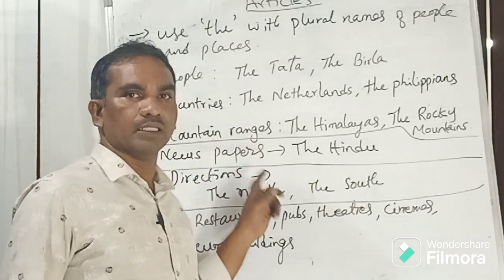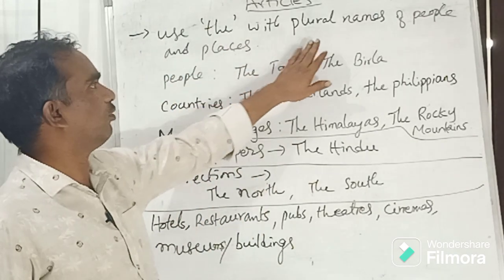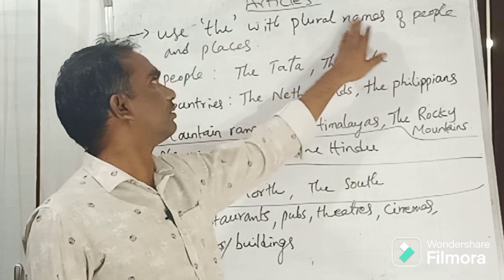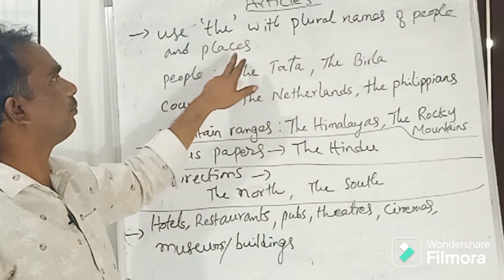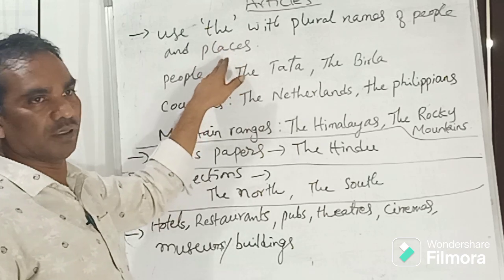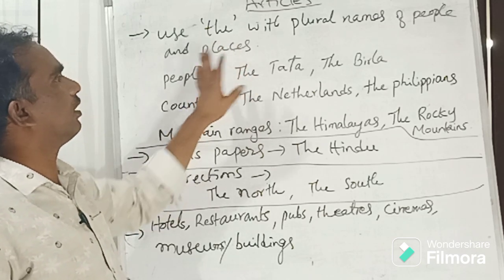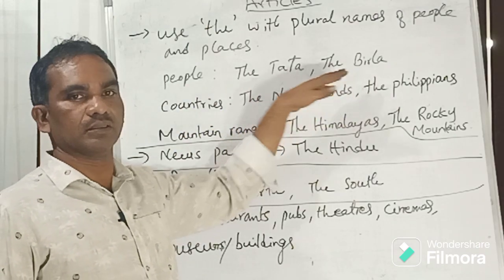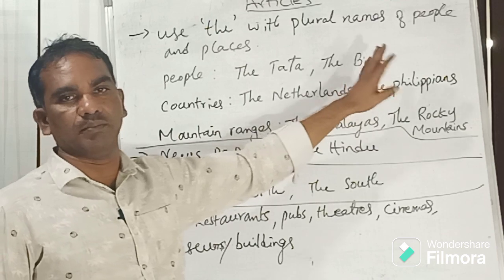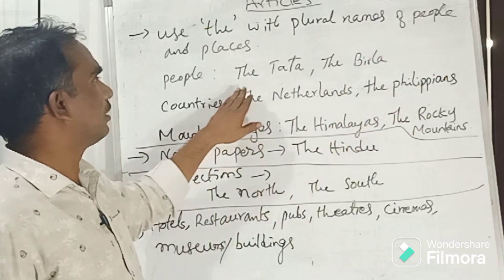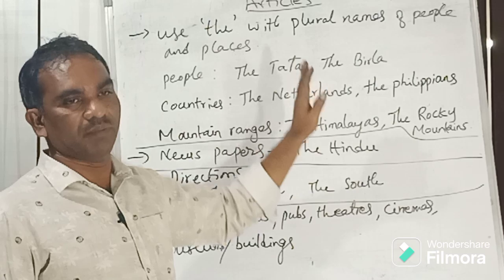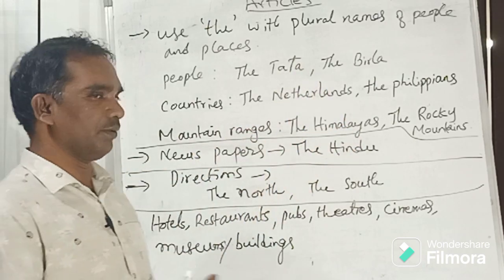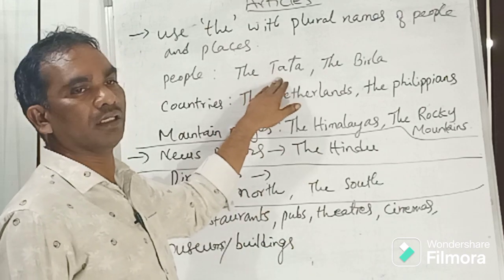Next thing is, use the with the plural names of people and places. For example, the Tatas, the Birlas, the Taylors, the Ambanis, etc. When you talk about these family names, plural in sense, the entire group of people, then use the article the.